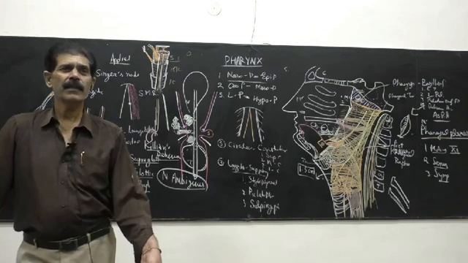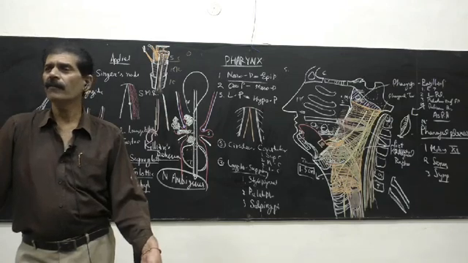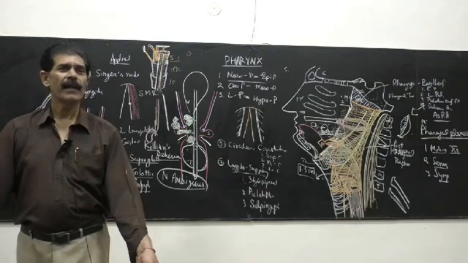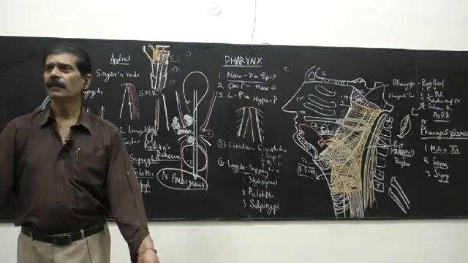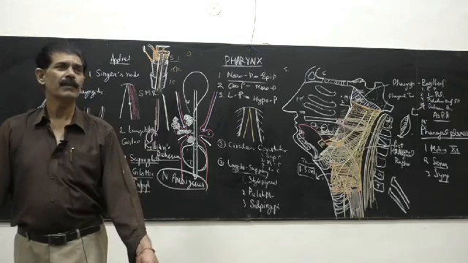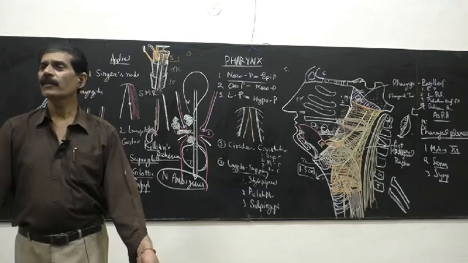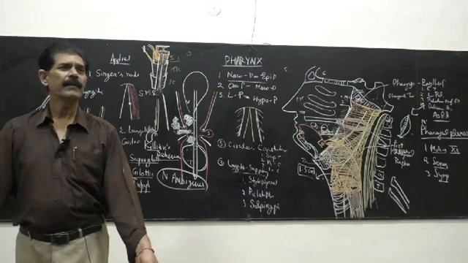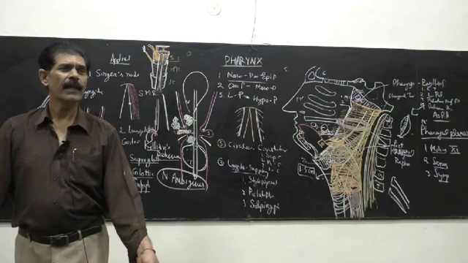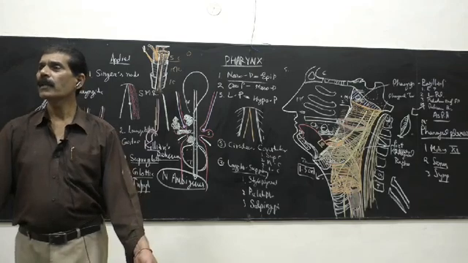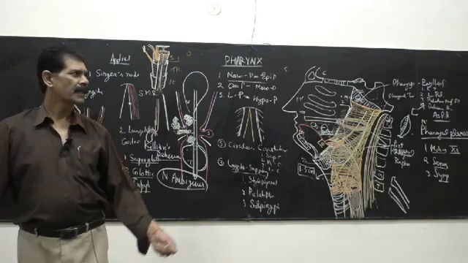And whenever anybody asks what is the nucleus ambiguus, what is your answer? That it is the motor nucleus to the 9th, 10th and 11th nerves, and they supply three groups of muscles: palatal, laryngeal and pharyngeal muscles. The muscles of the soft palate, the muscles of the larynx, and the muscles of the pharynx they supply. So this is how the function of the nucleus ambiguus situated in the medulla is connected to this.